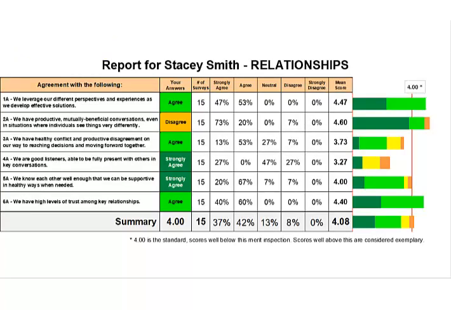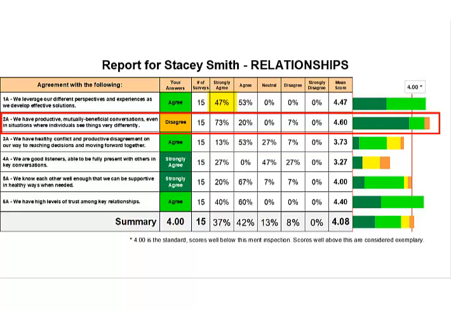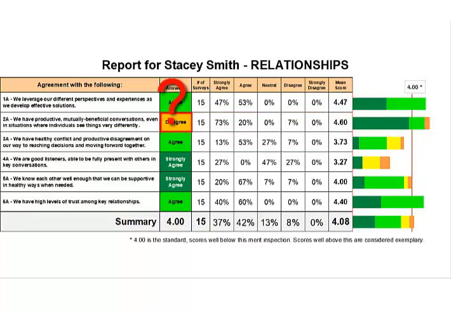Here is a report showing the results for the relationship category for Stacy Smith, who is one of 15 respondents. Look at the first item. All of the respondents either agree or strongly agree, and the mean score is 4.47, indicating 47% strongly agree. Stacy's response of agreement is in line with the others. The second item is different. The group score indicates 60% strongly agree, but Stacy's score of disagree is an outlier. She should seek to understand why this is the case.